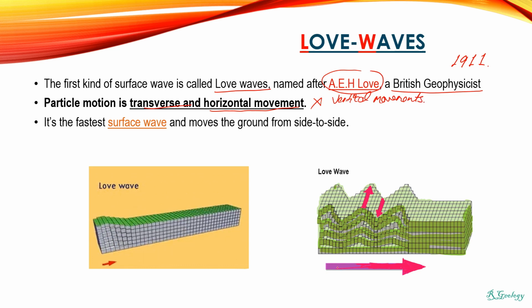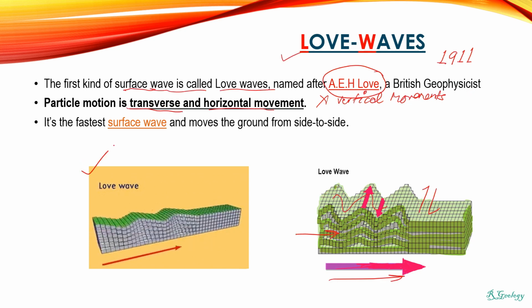In this diagram you can see this is the direction of wave propagation and this is the particle motion, which is parallel or horizontal movement. This is somewhat similar to the S wave. This shows zigzag motion. This is left side movement, this is right side movement. That's why it shows side by side movement. Here you can see the particle motion is horizontal transverse and shows ground shifting movement, zigzag and side by side, and this is the wave propagation direction.